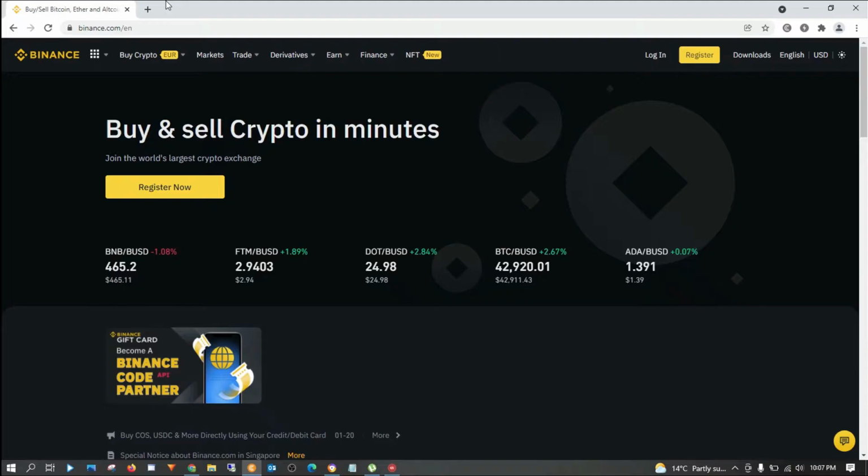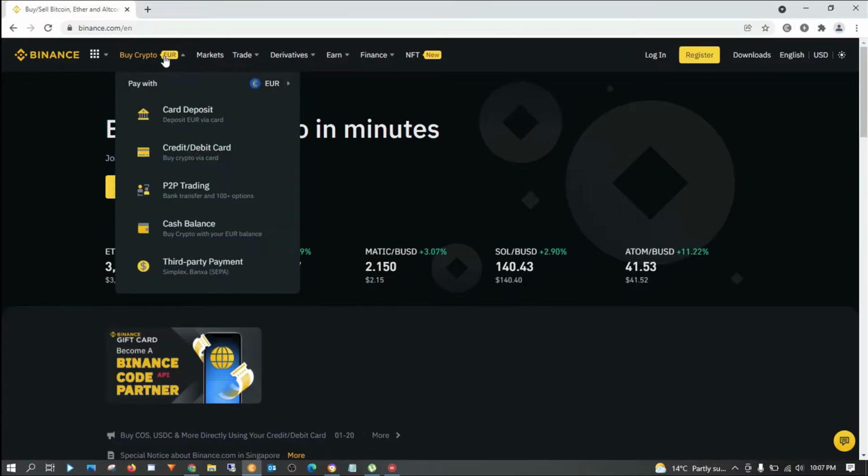So I'm going to show you the step-by-step process on how you can buy crypto via card deposit, via debit card or credit card, via P2P trading, and via cash balance and third-party payment. That means I'm going to show you step by step how you can buy crypto using all these methods.